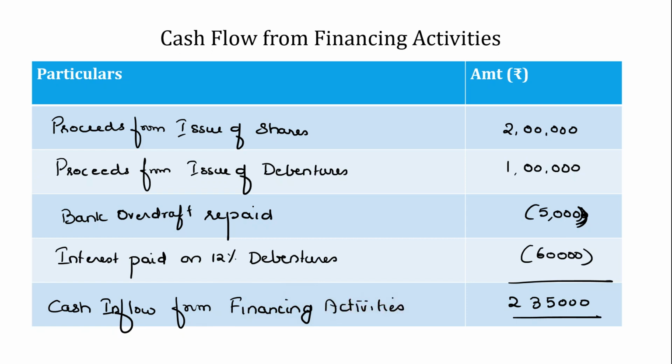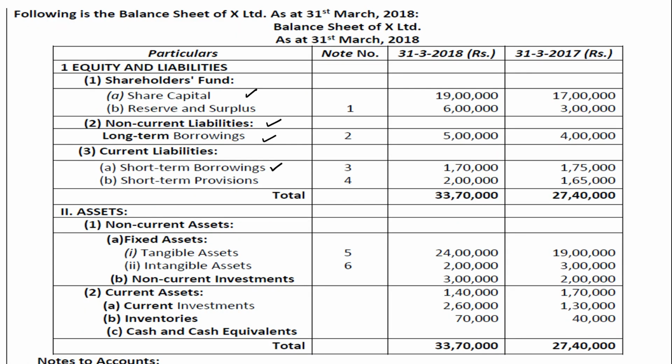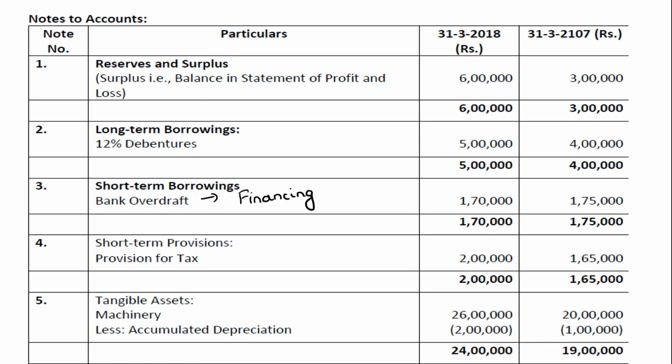So financing activity is as simple as this. All you have to concentrate upon, as I told you, is the capital part and the borrowings part. It's not necessary that the borrowing should only be non-current liability. There can be borrowing like short-term borrowing represented by bank overdraft or short-term loans. That also has to be considered. Consider the change, go to the notes if they are there, and see them.